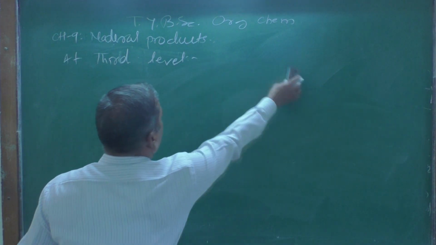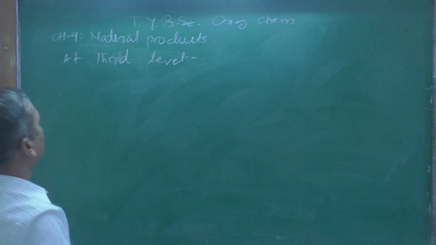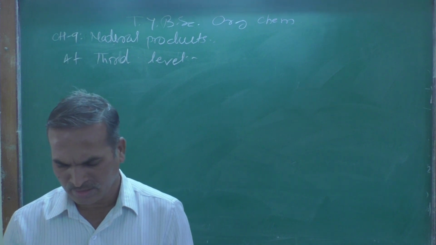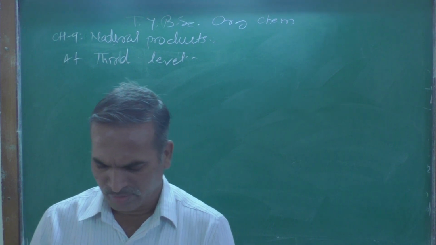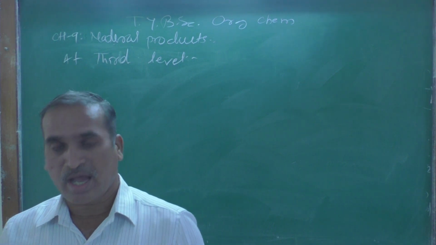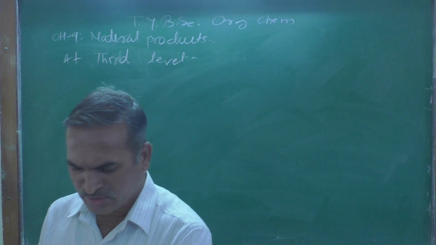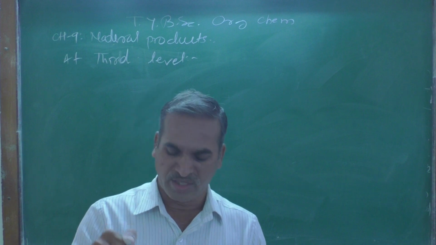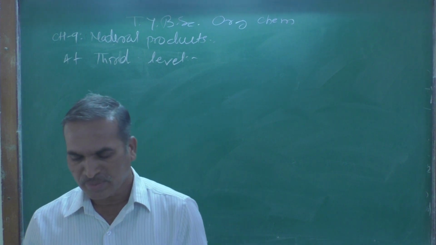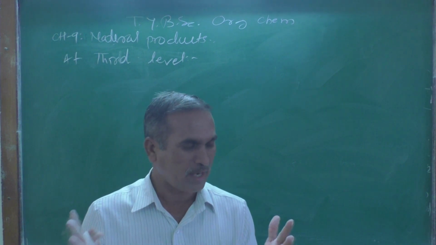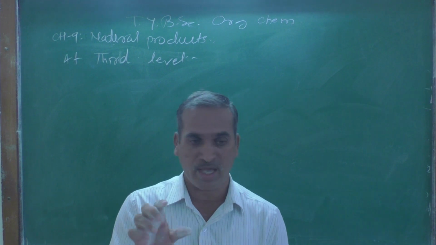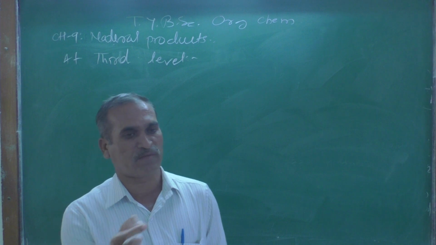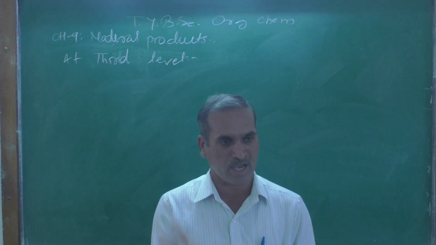At the third level, each class is further subdivided according to the functional group present in the terpenes. As everybody knows, the shortest definition of the functional group is a site of reaction.